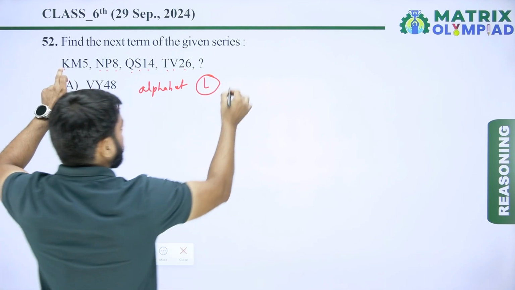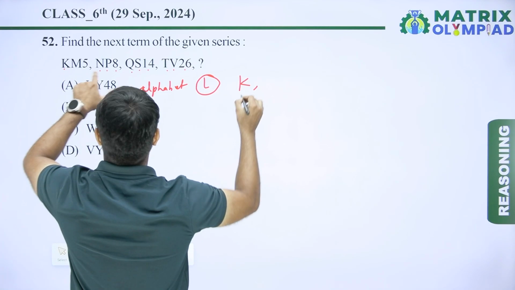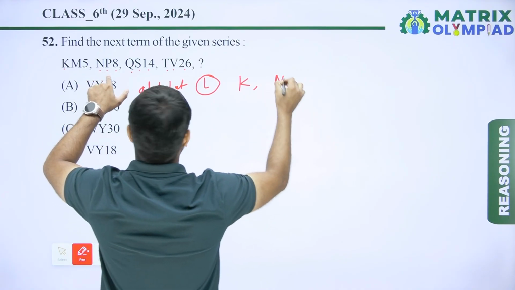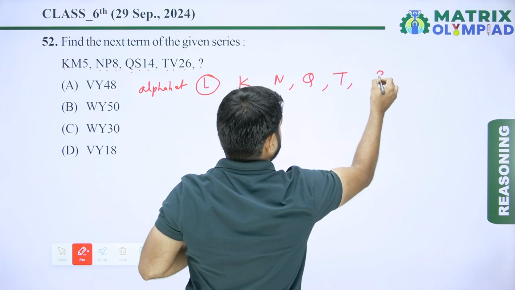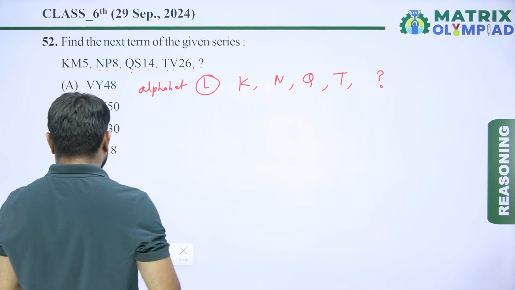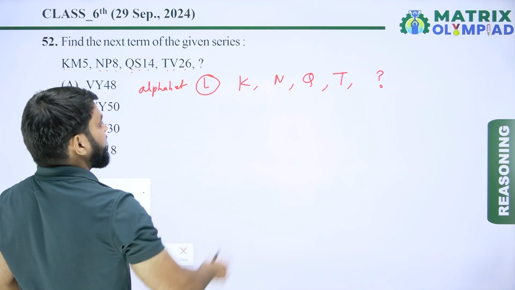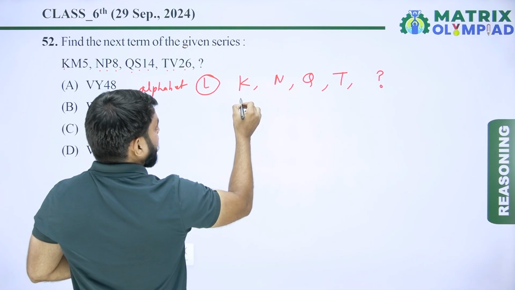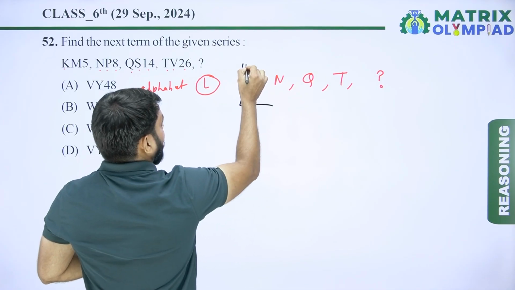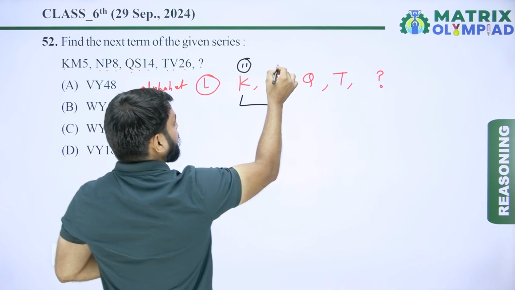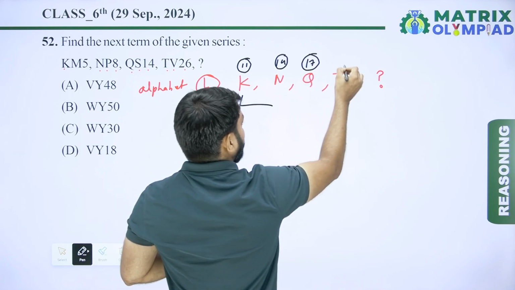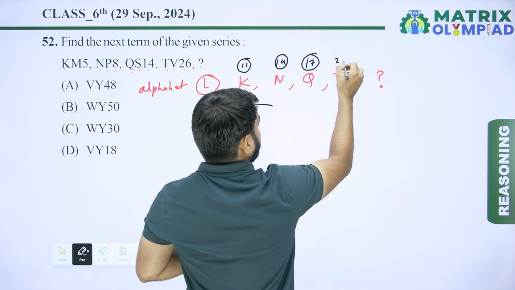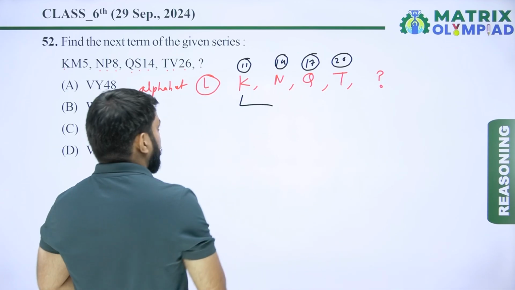The first alphabet of the first term is K, of the second term is N, next is Q, next is T, and after T the next is missing. So first find the pattern of the given alphabet series. K means 11, the place value of N is 14, of Q is 17, of T is 20, and next is missing.